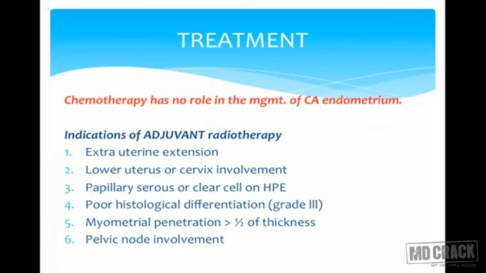Treatment, only chemotherapy has no role in the management of CA endometrium. It can be used to sensitize, but the main base treatment is surgery and then adjuvant radiotherapy. Indications for radiotherapy, whenever there is extrauterine extension, lower uterus or cervix involved, the type on histology is papillary serous or clear cell, or if it is adenocarcinoma grade 3, that is poor histological differentiation, myometrial invasion more than half, and if there is presence of pelvic node, then we have to go for radiotherapy.